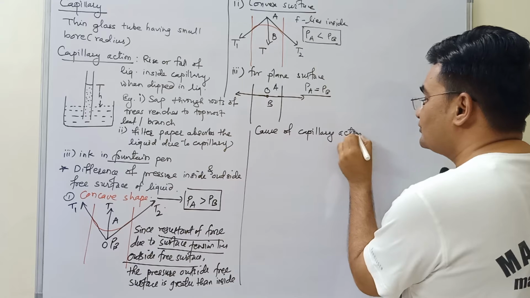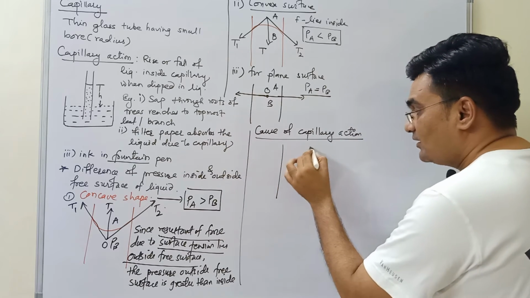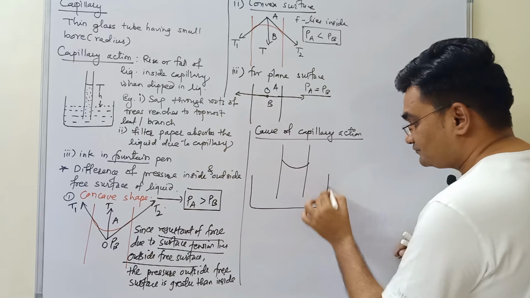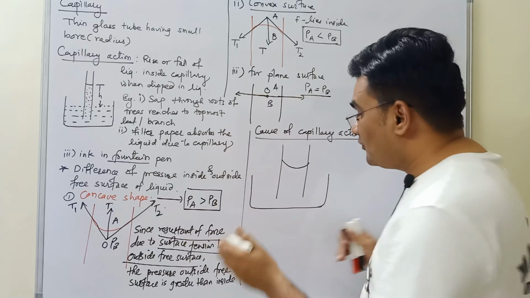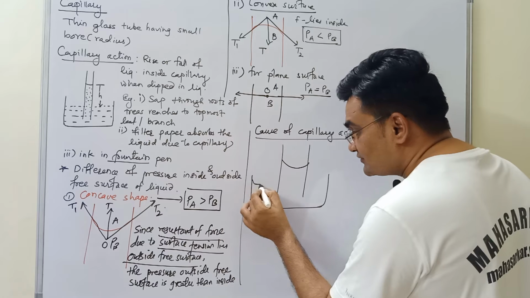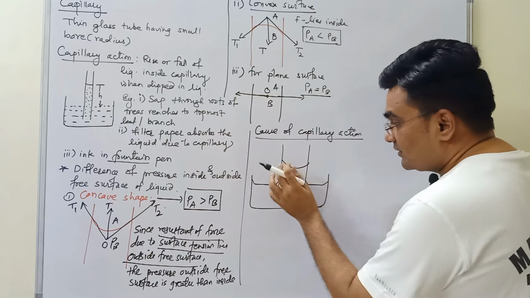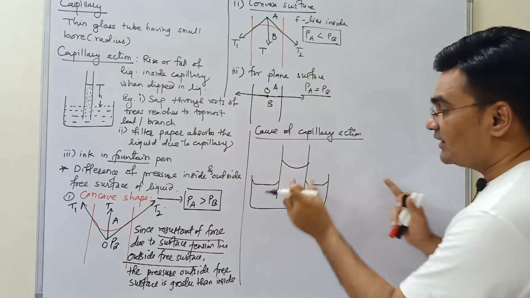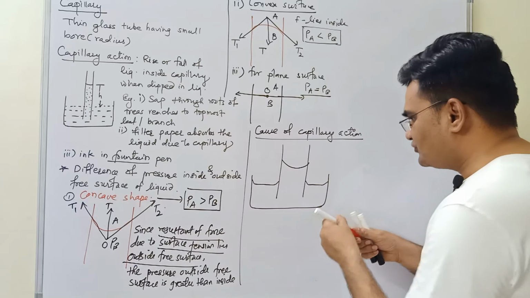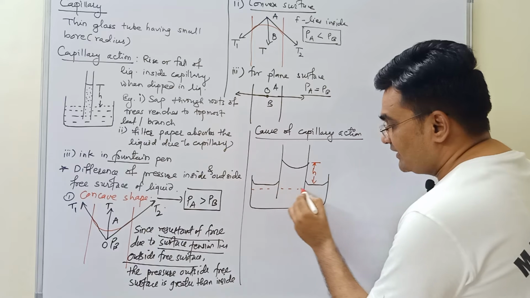So let's start this. Consider the same type of example. I'll just draw a little wide capillary. Say this is capillary and this is container. If container is wide enough, then it will not form direct concave shape. So it will form shape like this. But capillary is very thin as compared to the container. It will form shape like that. Okay, so liquid rises. Say already I have said that liquid is risen by height h. So liquid is filled here.